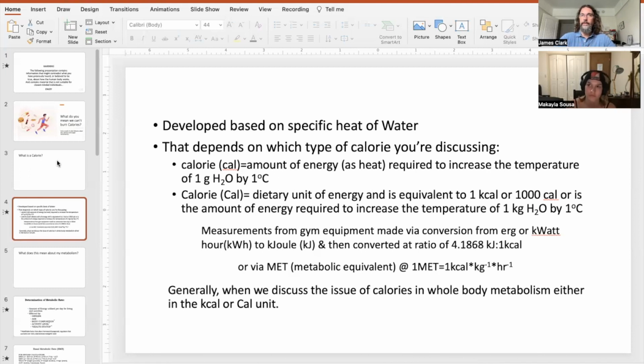And as a byproduct, we're producing this heat. And so we're not actually using the calories, but what we're doing is we're producing those calories.